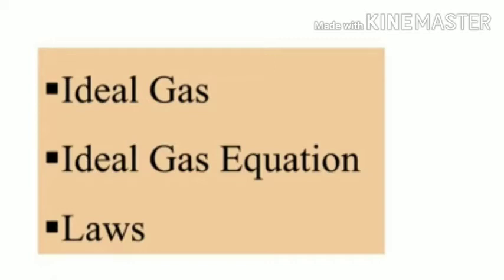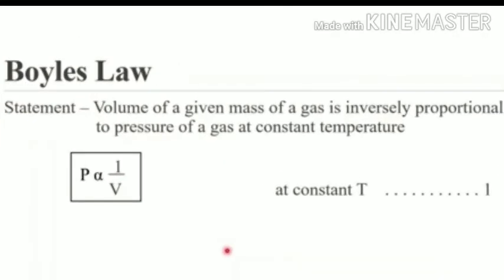The first gas law we have studied is Boyle's law. Boyle's law, that is the relation between pressure and volume at constant temperature.